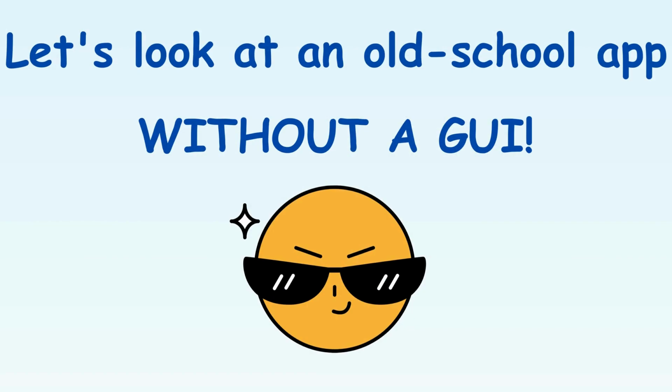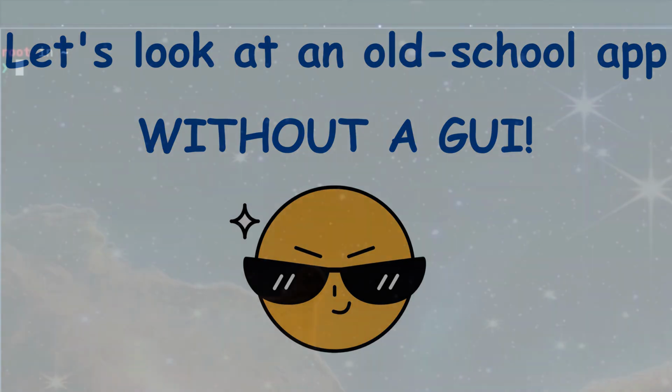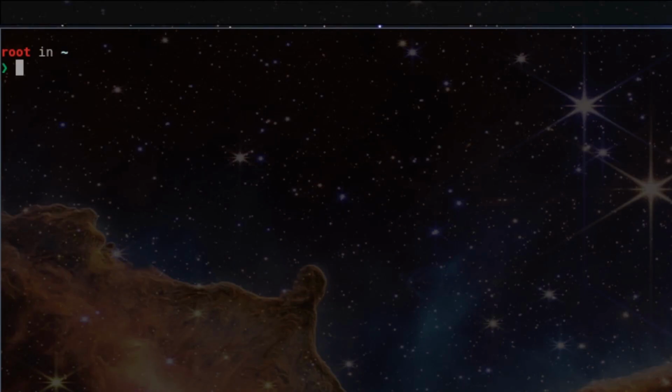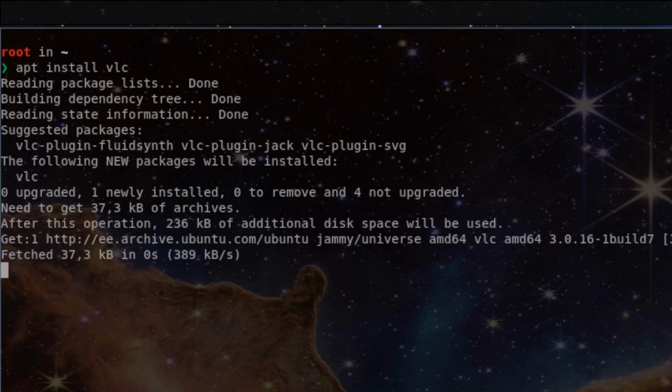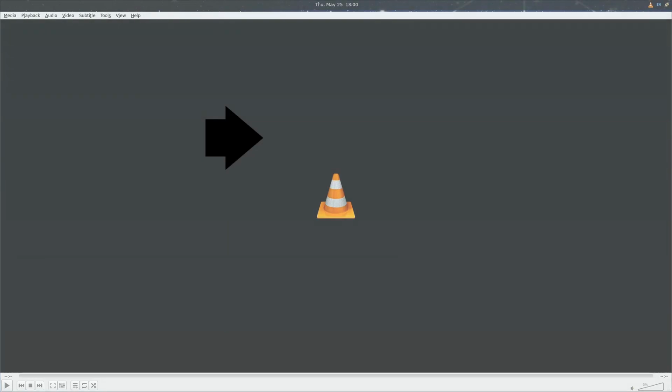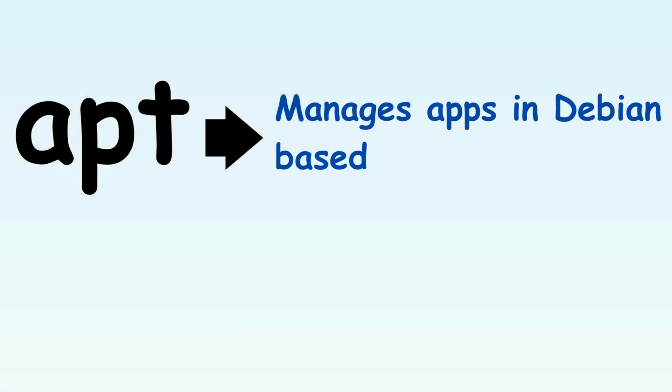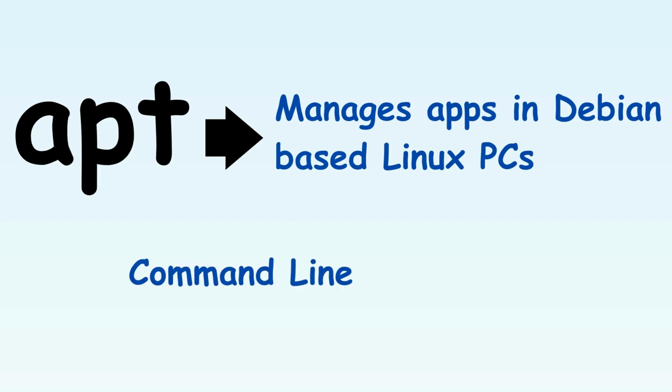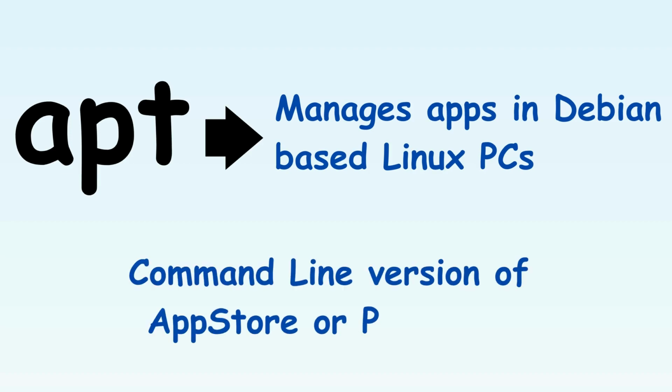Let's look at another example. In this case, this app is so old school that it doesn't even have any GUI. In Debian based Linux distros, you can install apps using this command: apt install the app name. Here we just installed VLC media player on our PCs. Here apt is the name of the app that manages software applications in our PC. You can think of it as the command line version of App Store or Play Store for Linux.